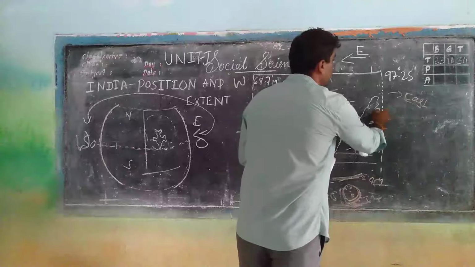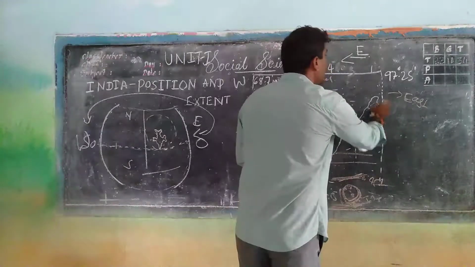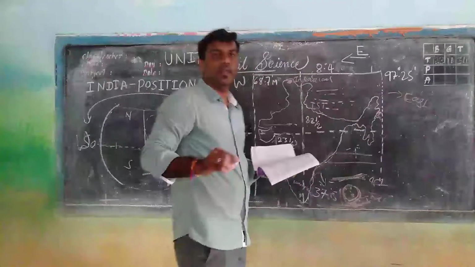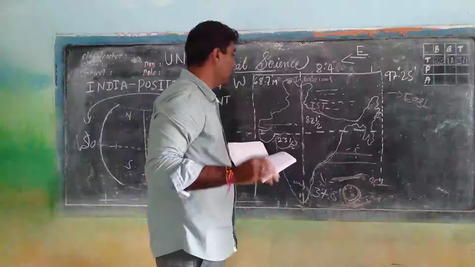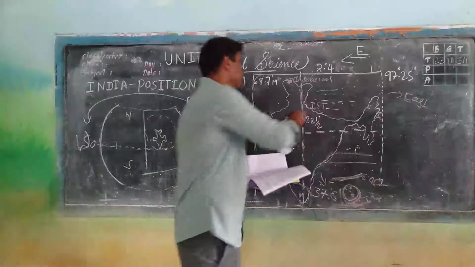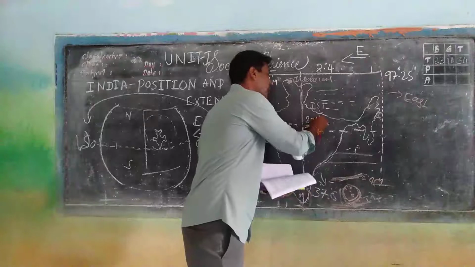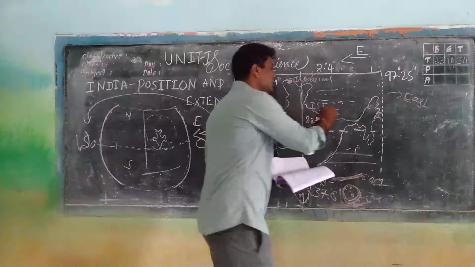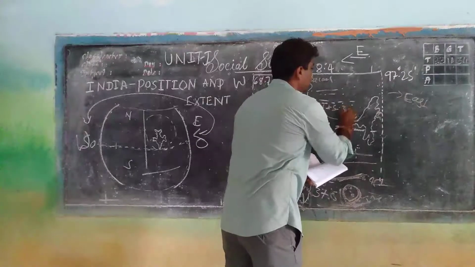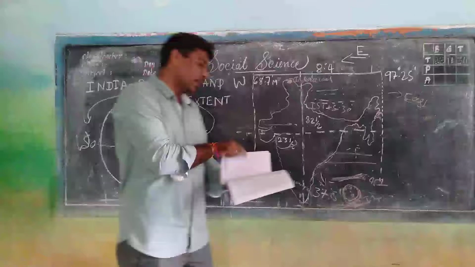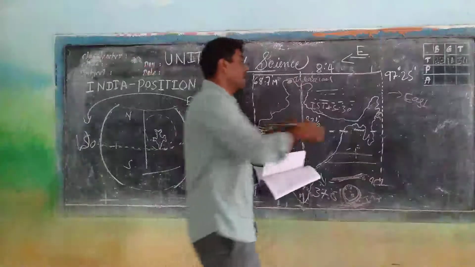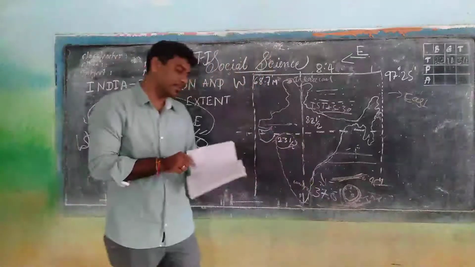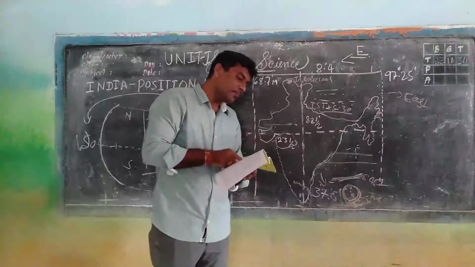This is the east part of the country in Arunachal Pradesh. After this longitude, 82.5 is the first one which we use to measure the time. So we measure the time with the help of this, plus 5:30, right? We will discuss the Indian Standard Time with respect to 82 and a half in detail in the next lessons, right?